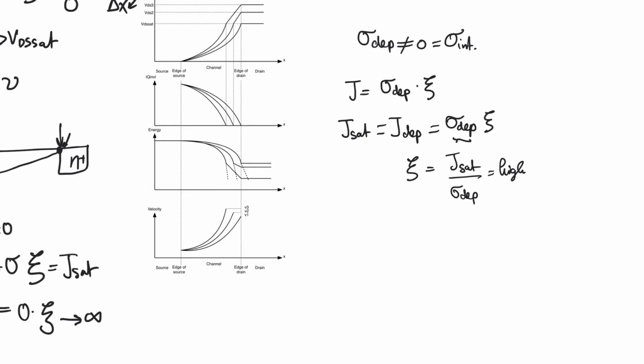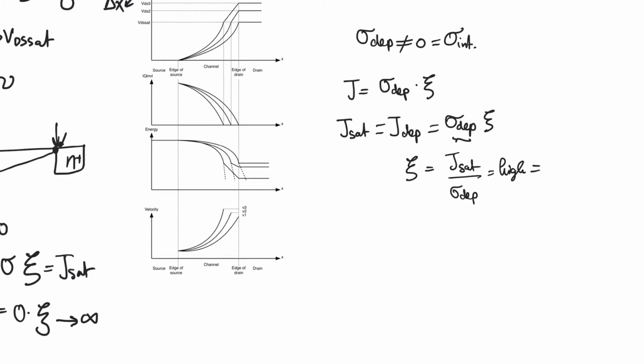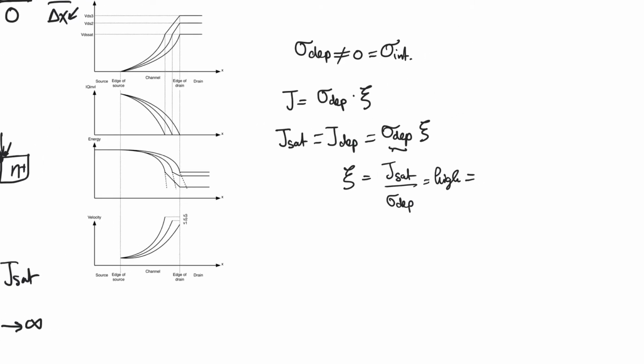Normally, we would think of sigma depletion as 0, and thus this electric field is infinite. But now we know that it is just a high value. So E, the electric field across the depletion region, is going to be equal to delta V across the depletion region divided by delta X. So the only way for this electric field to be a finite number is for delta X to also be a finite number.